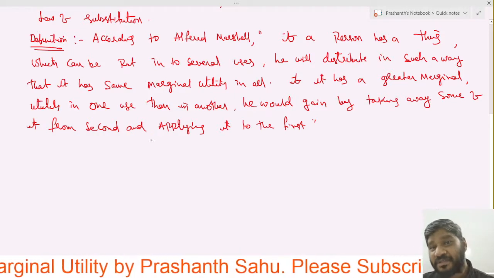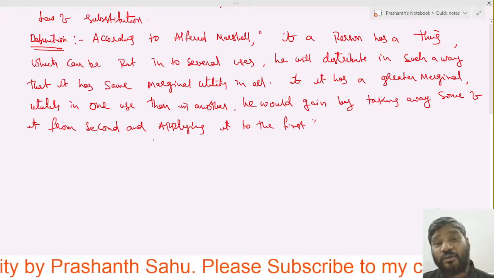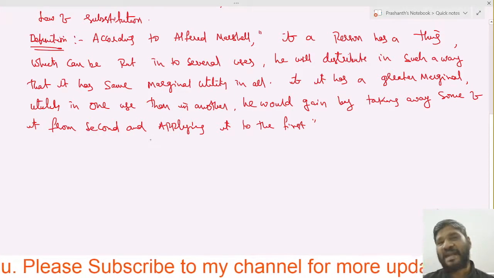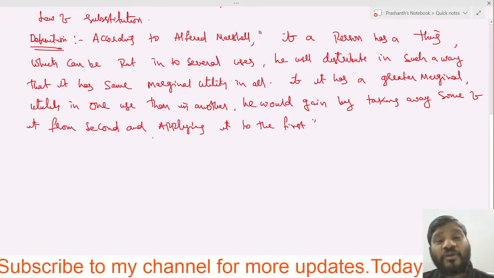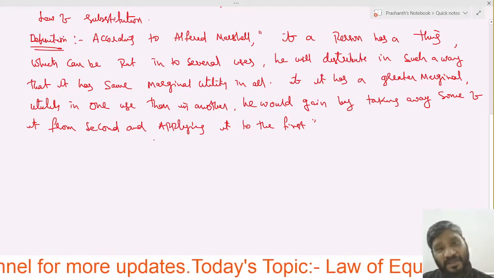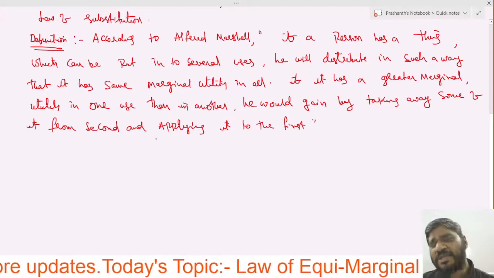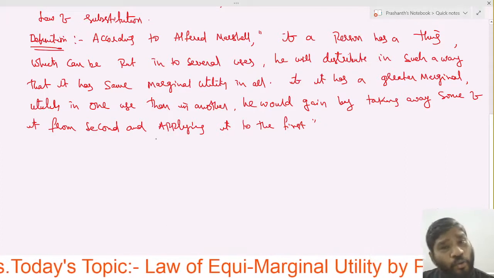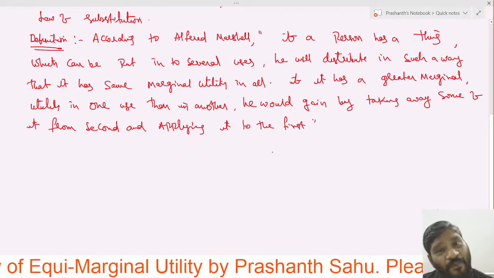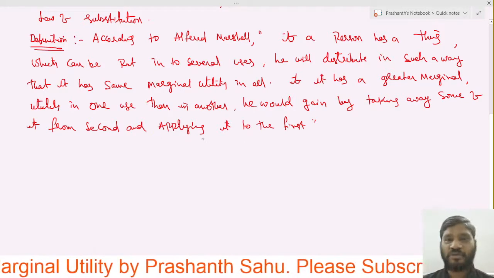Several uses means the money can be put into uses where he wants to get the maximum satisfaction, and he tries to get full satisfaction by several uses. Several uses means he can purchase two or more goods. He can get full satisfaction from two or more goods.